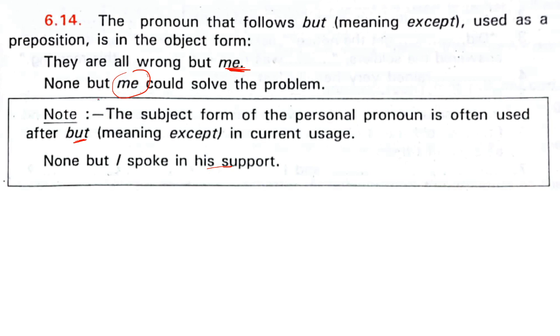None but I. So this is the subject here. Meaning except. Except means excepting me, nobody else could solve the problem. That is in the current usage. None but I spoke in his support. That is the statement over here, right?